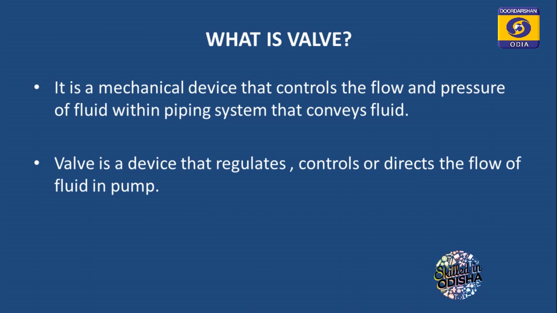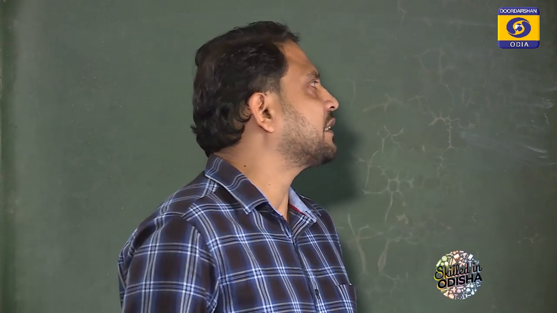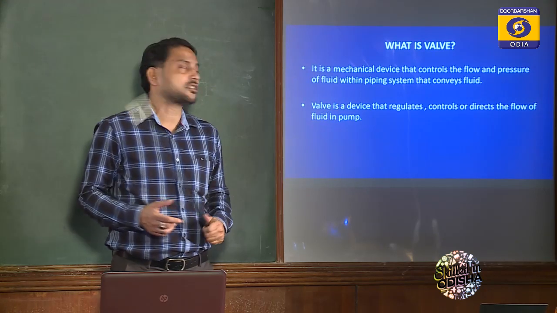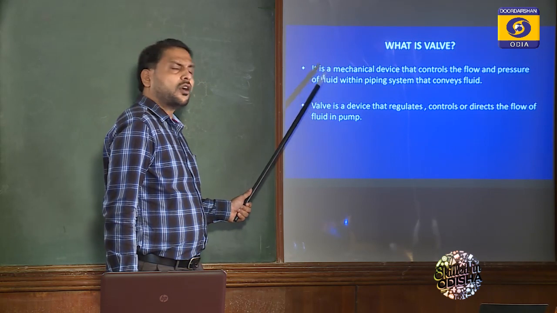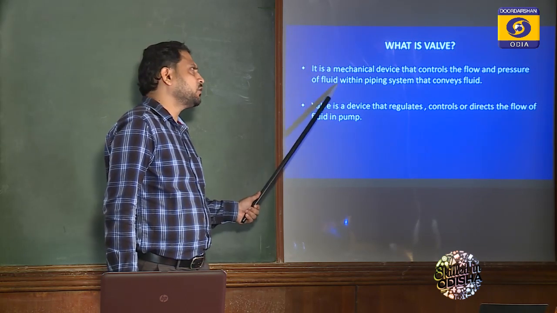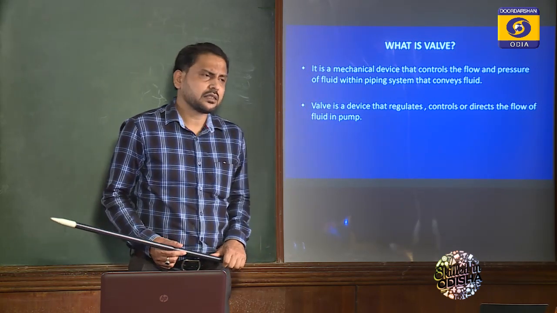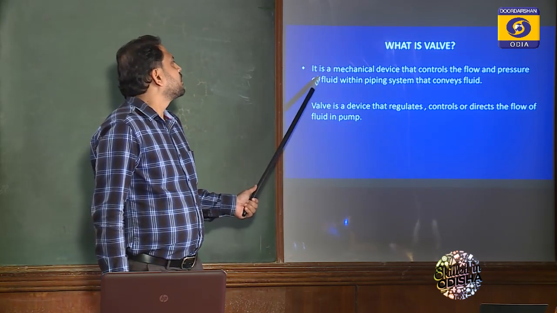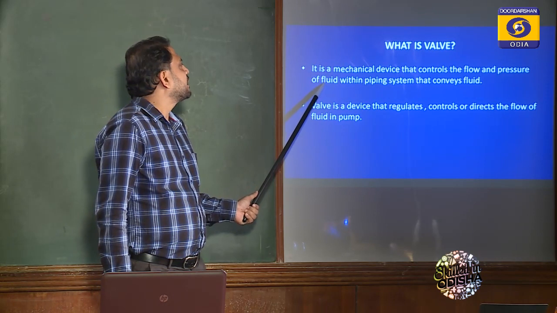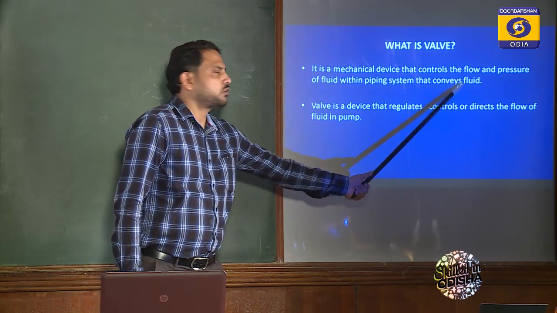In piping systems with gas, hydraulic or pneumatic supply, we can also use valves. But our topic is mine pump, so I have written the word fluid.